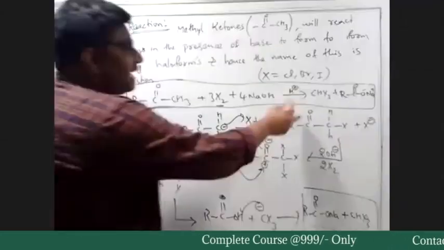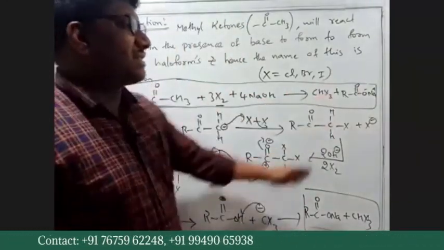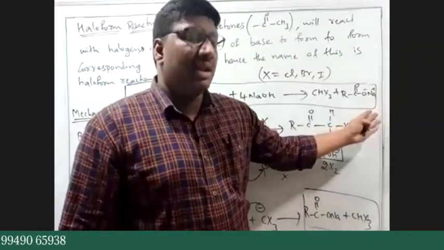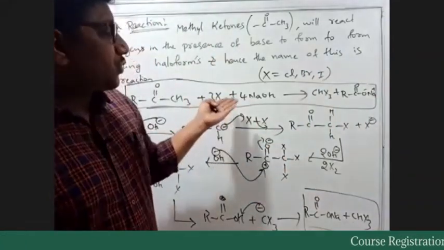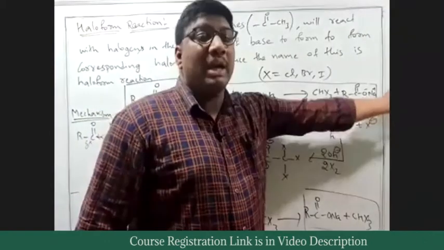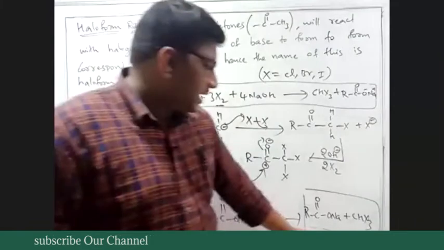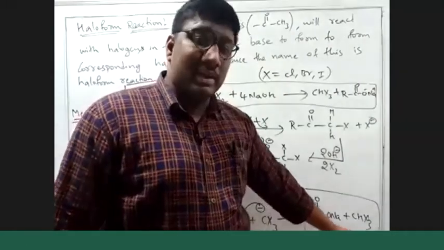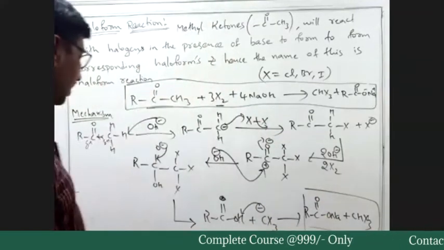So if you treat with H plus, then you will get RCOOH, that is acid. But we don't want that. We can simply treat with X2 and NaOH, so we will get RCOONa. So the final product of this reaction would be RCOONa, it was a methyl ketone and this is the haloform. CHX3 is called haloform.